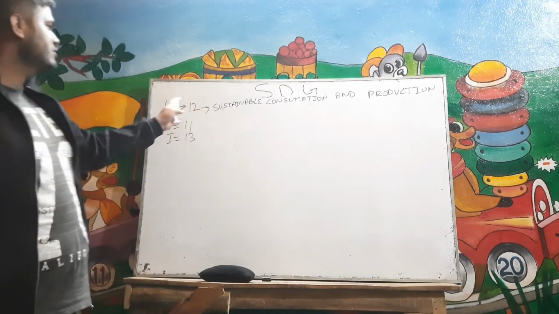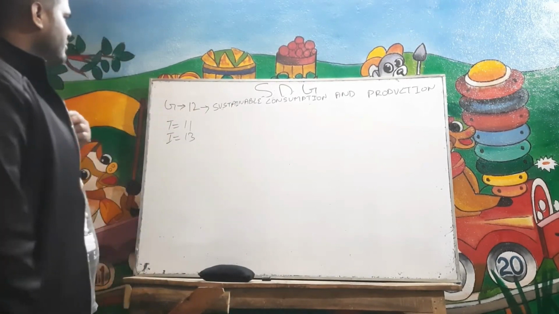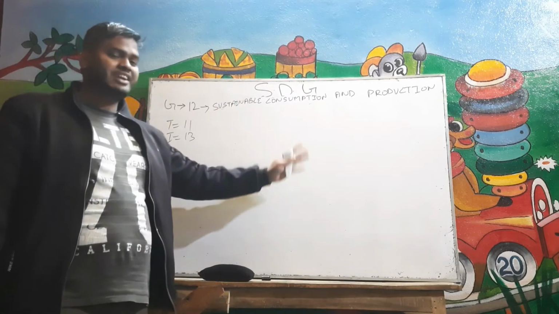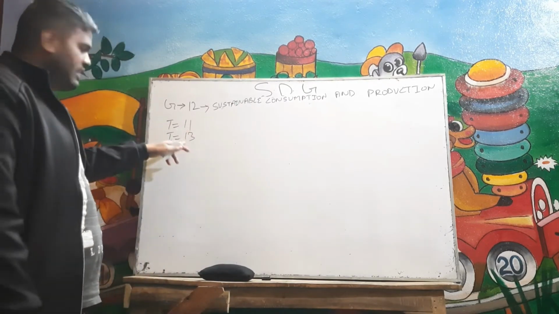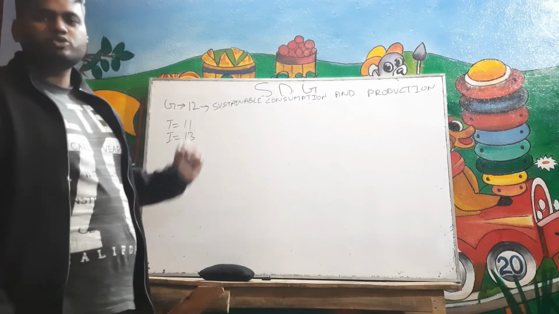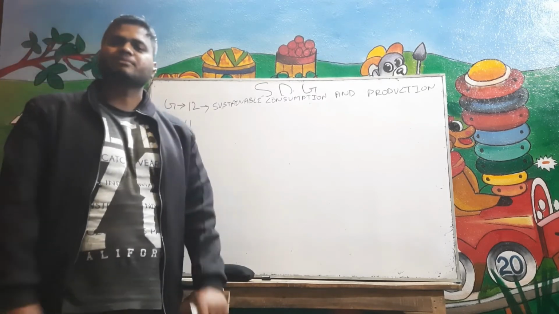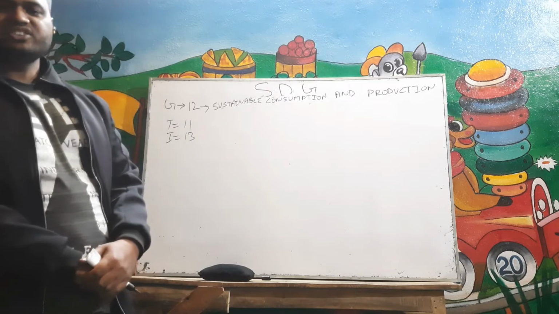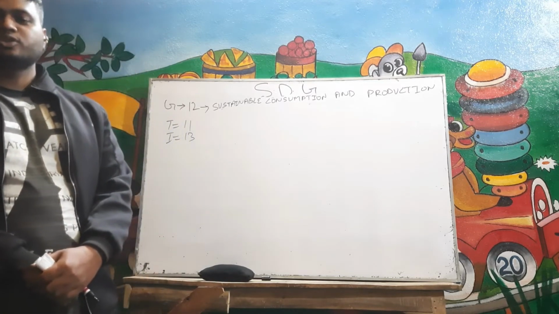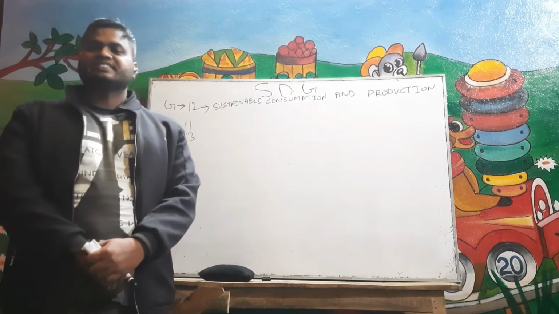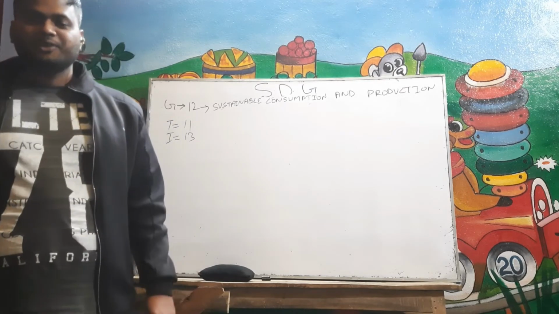Let's see goal number 12 of SDG. Goal number 12 of SDG talks about sustainable consumption and production. In this, we have 11 targets and 13 indicators. By 2030, we have to achieve the sustainable management and efficient use of natural resources. By 2030, we also have to substantially reduce waste generation through prevention, reduction, recycling and reuse.